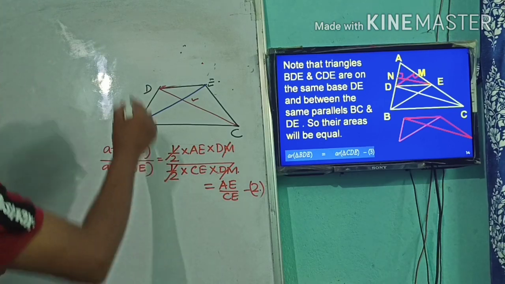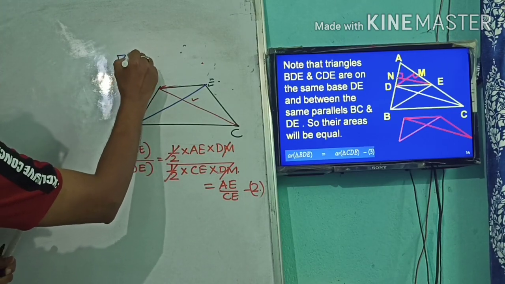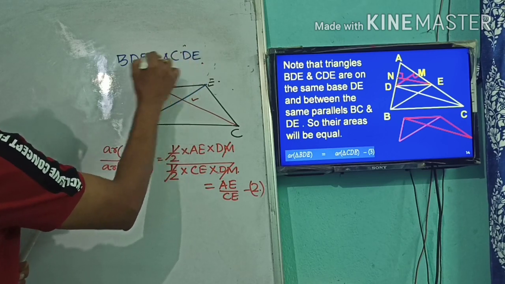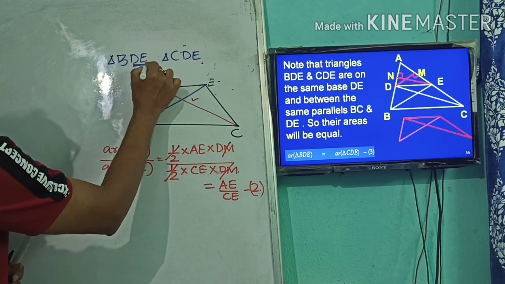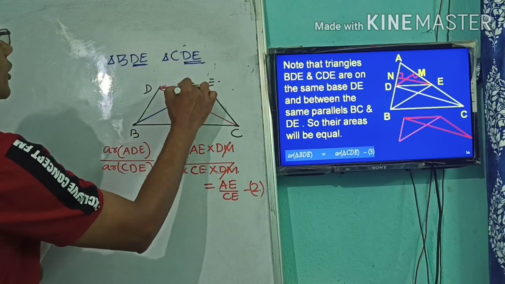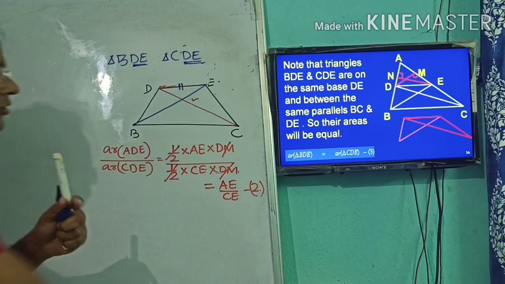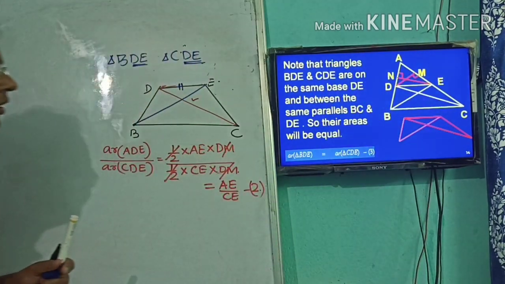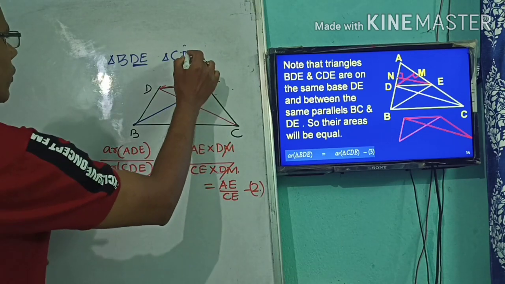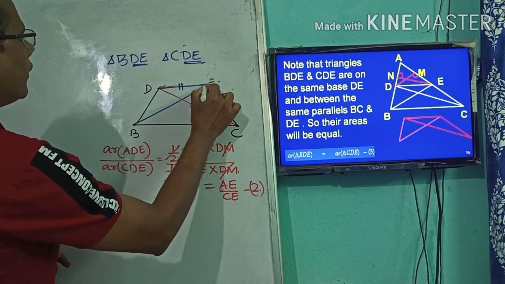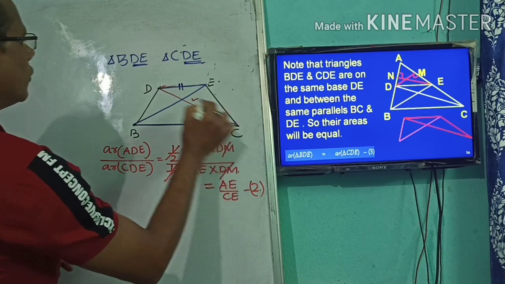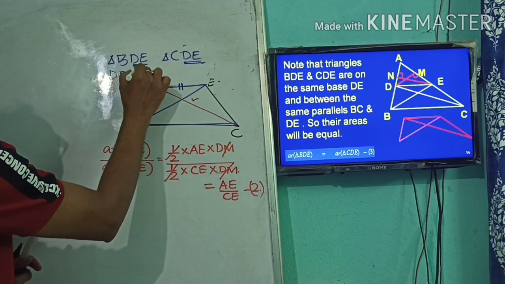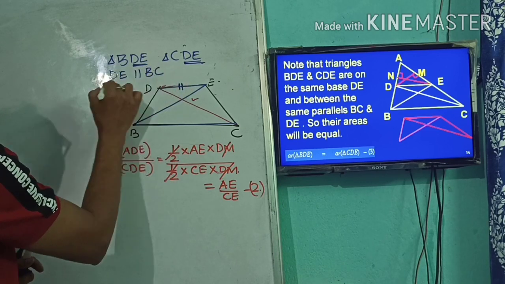Now you see the BDE triangle and CDE triangle. Are you getting the point? Which side is common here? DE is the common side. Both of these triangles lie between the same parallels, that is DE and BC. So DE is parallel to BC and DE is the common base.